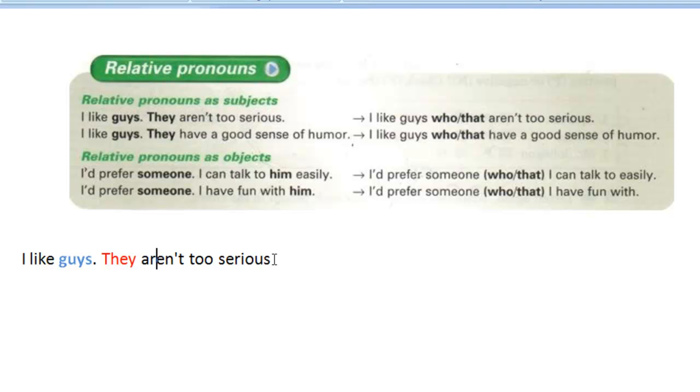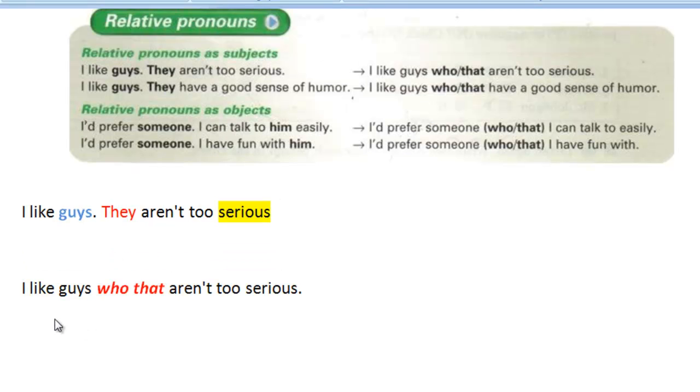In this case, I want you to notice that we're using adjectives. Whenever you use adjectives, what you're going to have in this second statement is the verb to be, either positive or negative. And then that's going to be followed by the adjective. What I want you to notice at this time is how we take these two pieces of information and combine them together with the usage of the relative pronouns who or that. So let me give that example now. I like guys who aren't too serious. I like guys that aren't too serious.